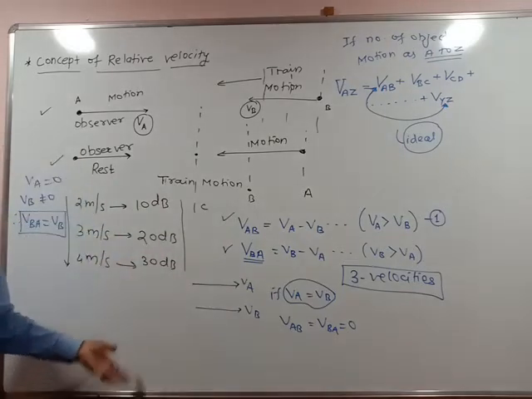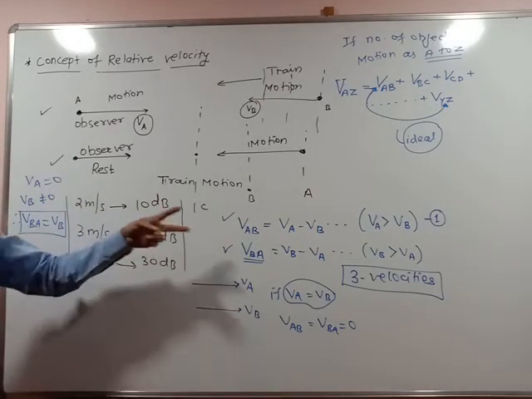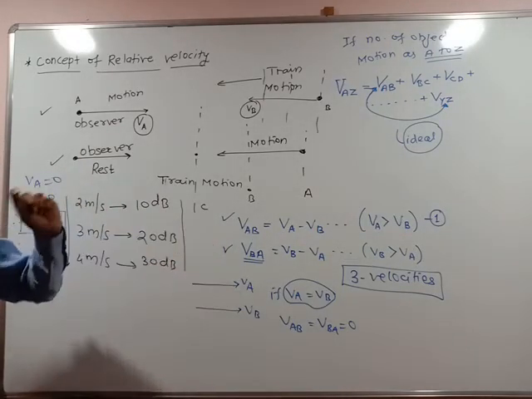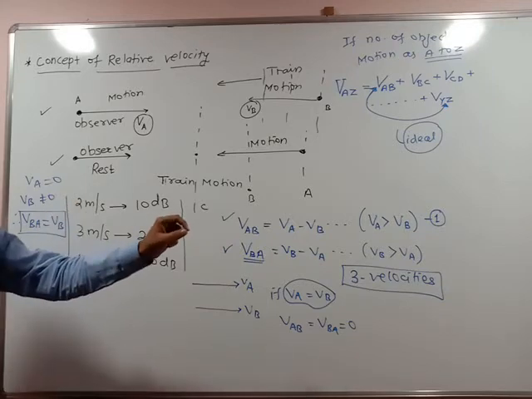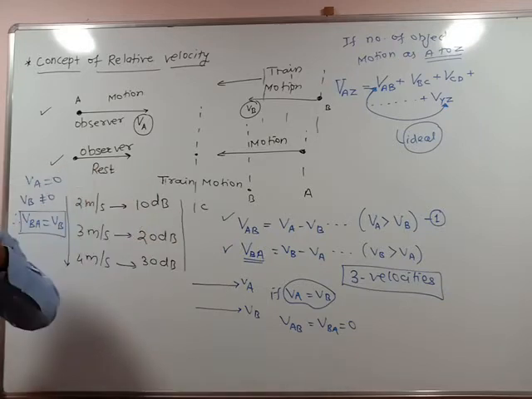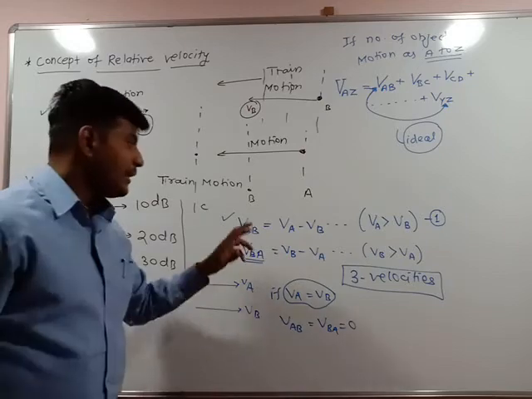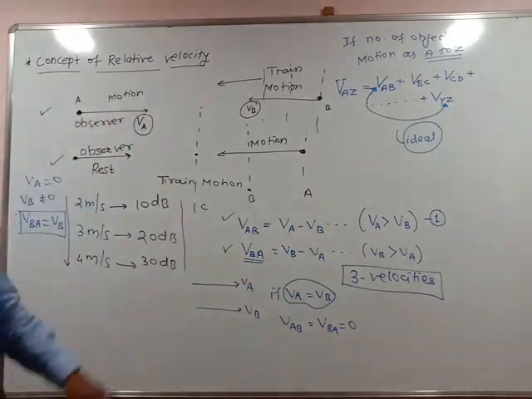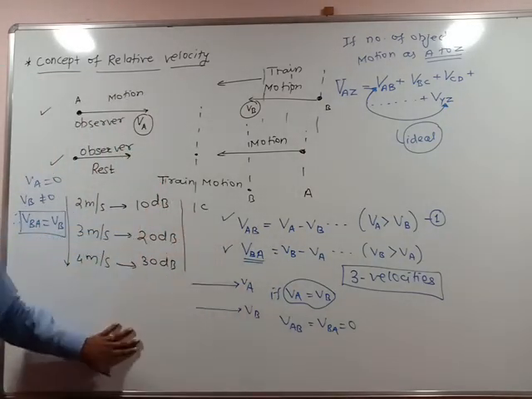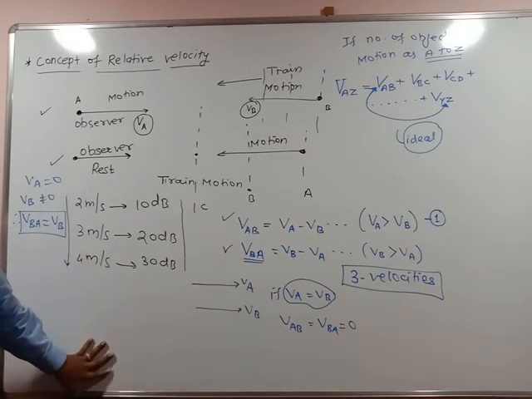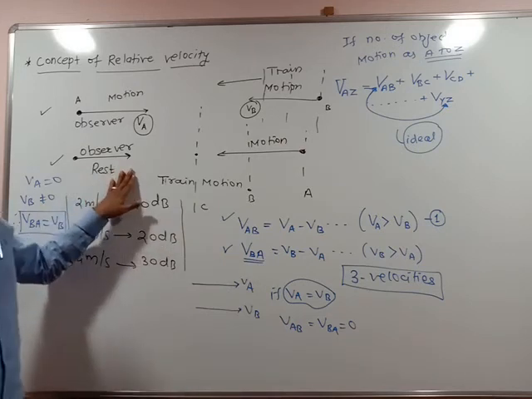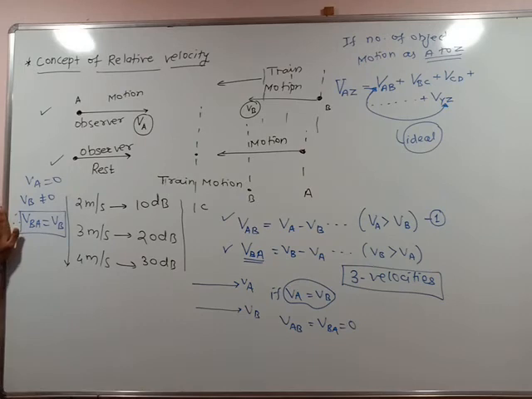In an actual class we are going to study this relative velocity concept in an aeroplane. When an aeroplane is under motion, what is the relation between wind direction and aeroplane motion, by considering these two equations. So this is the actual example case we are going to discuss in the classroom. So here is the end of this chapter, motion in a plane.